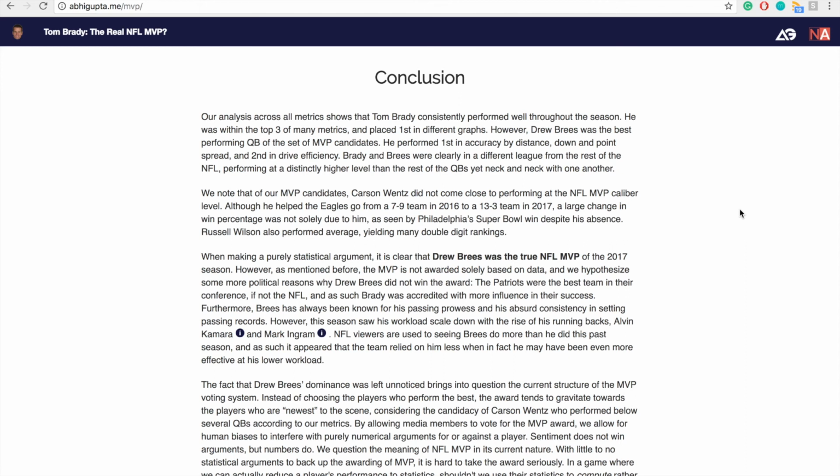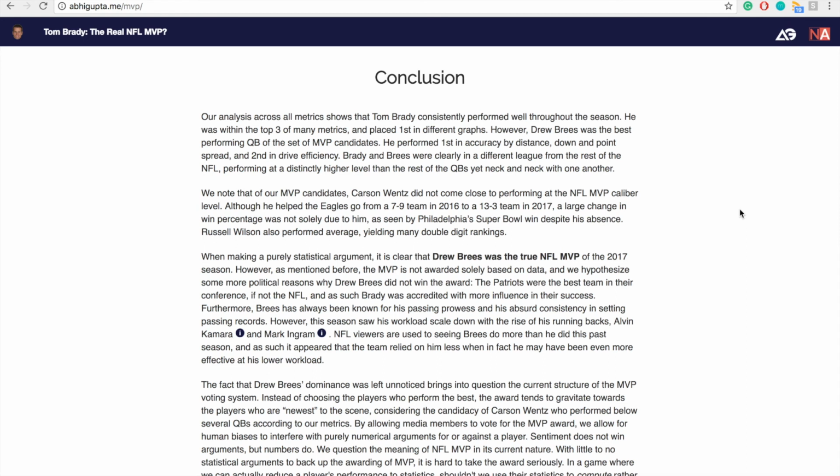Drew Brees also performed very well, placing first in distance, down, point spread, and second in drive efficiency. Brees and Brady were clearly the top two quarterbacks in the NFL this past season. Simultaneously, we saw that other MVP candidates who were clamored to be top MVP candidates throughout the season, such as Carson Wentz and Russell Wilson, performed much closer to the NFL average based on analysis looking at our statistics. It was clear that Drew Brees was the true NFL MVP of the previous season.